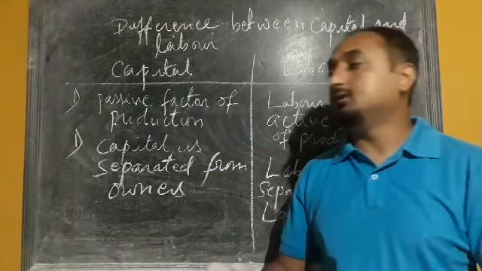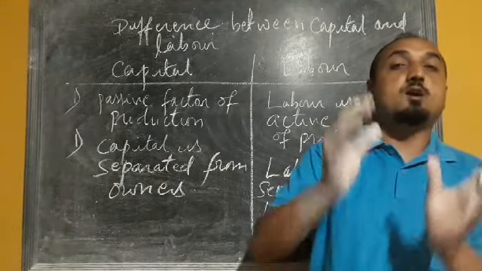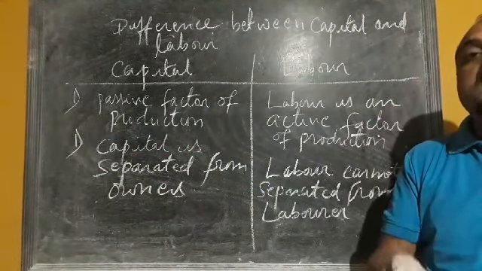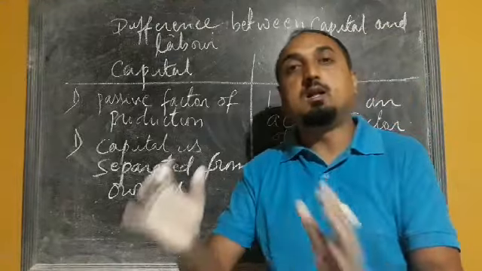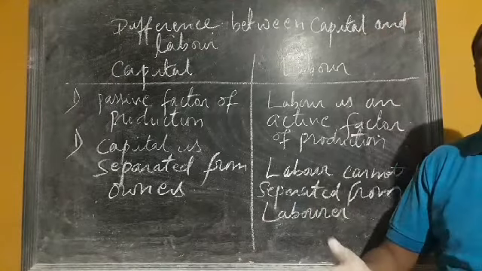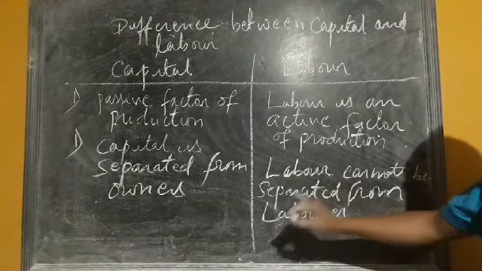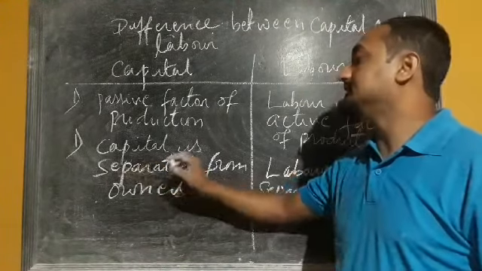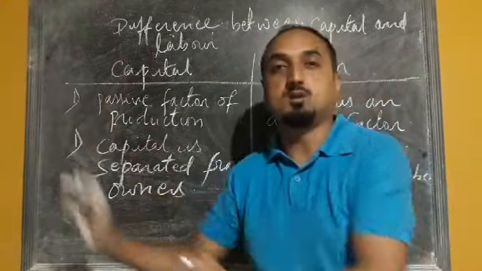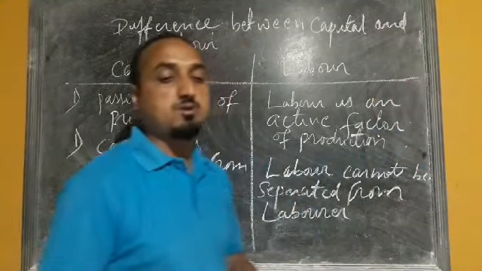But that is not possible in the case of labor. Labor cannot say that I will stay at home and my services will be given to the production unit. No. Wherever the laborer is supposed to go, labor will remain attached to that laborer. The effort, physical or mental, will remain attached to that laborer. That's why labor cannot be separated from a laborer, whereas capital is separated from owners. It means the owner can be somebody else and the capital can be with another. So here it is possible to separate, but in the case of labor it is not possible.